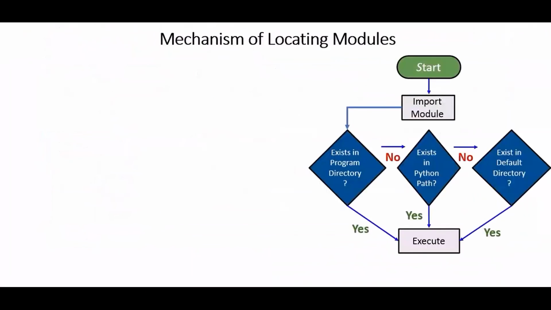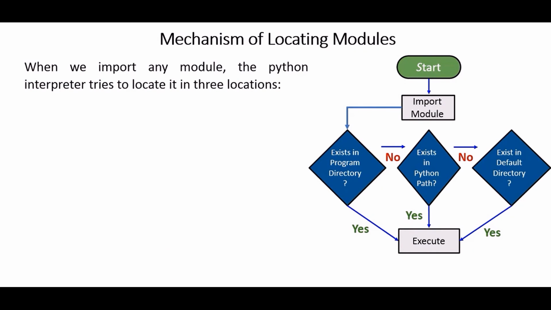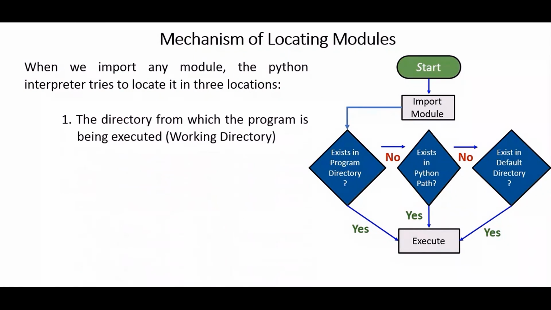Now let's understand how Python looks for the module when you import it. Basically, when any module is imported, Python searches for it in three locations. The first location is the directory from which our code is being executed. If Python finds the module in this directory, the import will be done immediately.